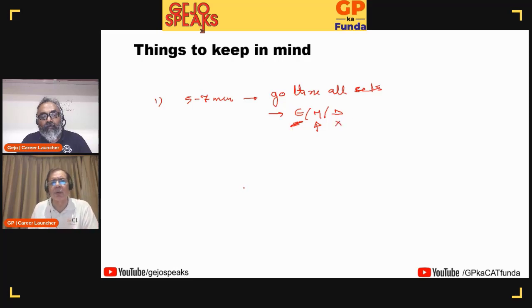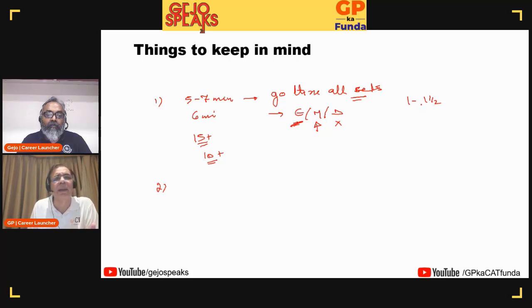That is one basic approach, which means if you say I can do two sets in the paper, assuming 6 minutes gone here, you have 15 plus minutes per set. If you want to do three sets of data, then you have 10 plus minutes per set. That's the way it will go. The other approach is to say, I don't think I can decide in 1.5 minutes whether a set is easy or difficult. I need 2 to 2.5 or even 3 minutes. Perfectly fine. Then your approach has to change.